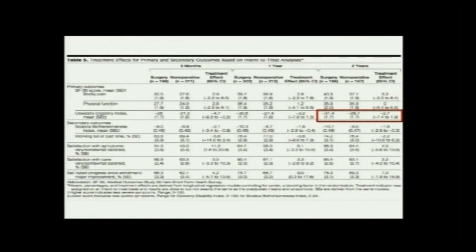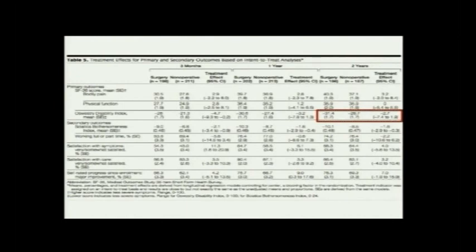So if you do this study 100 times, 95% of the times, your value is going to be in between this range, minus 7.8 or 1.3, correct? So some of the studies will show that surgery is better, and in some it will show that this non-operative treatment is better.